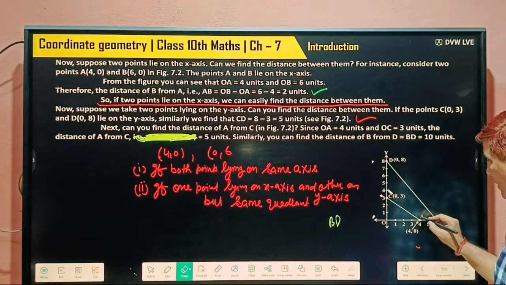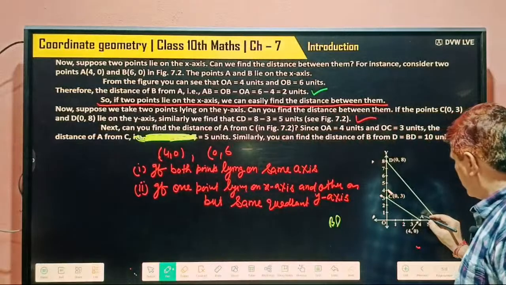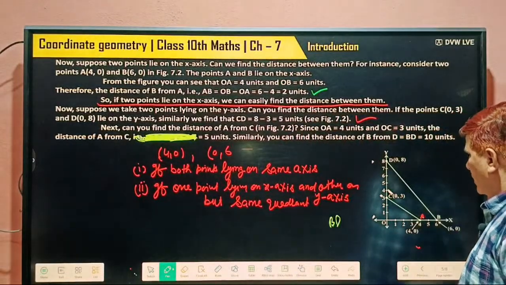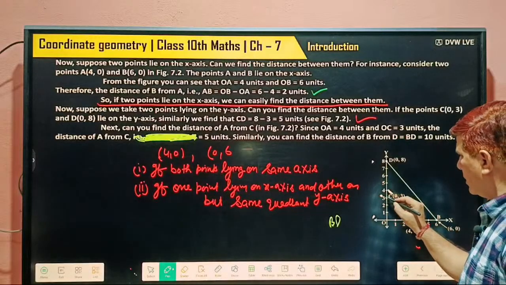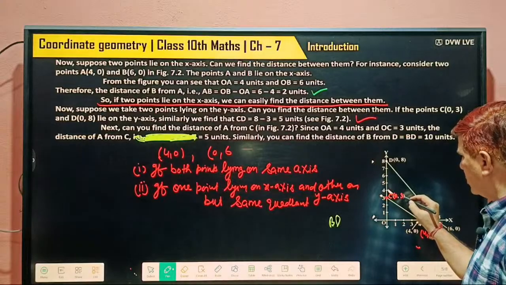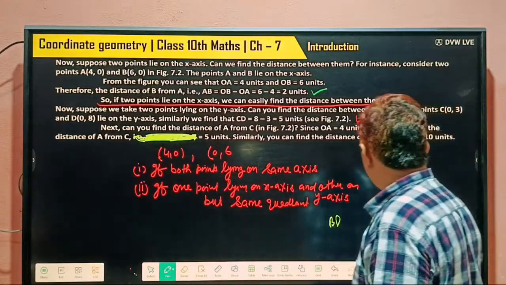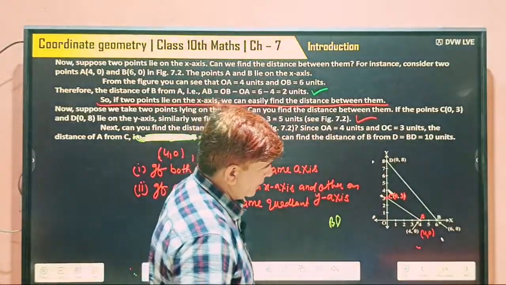This is point A. What are its coordinates? 4 and 0. And one point lying here, C, its coordinates are 0 and 3. And we have to find the distance between them.